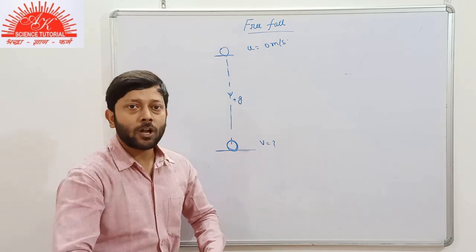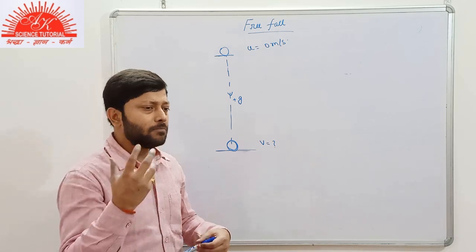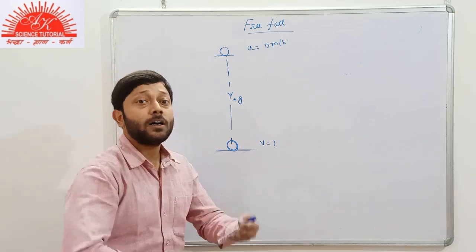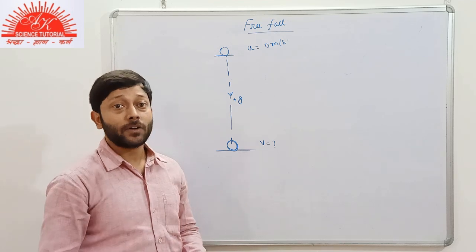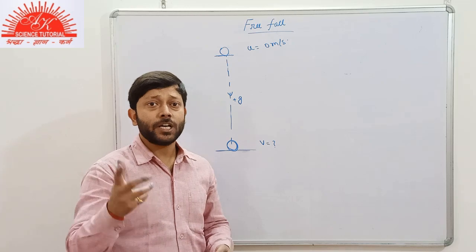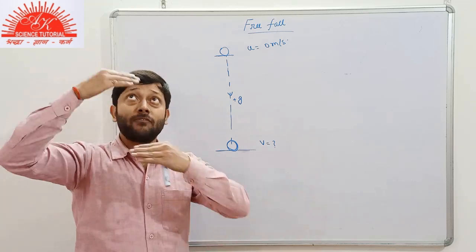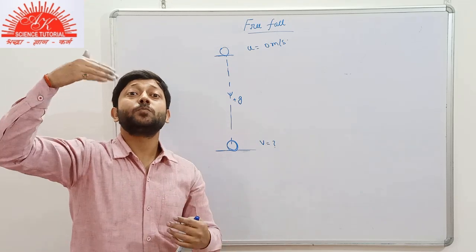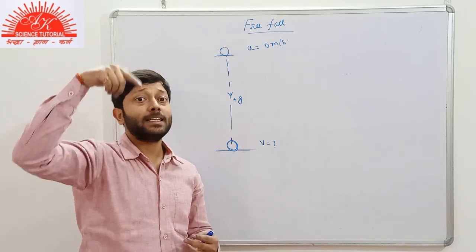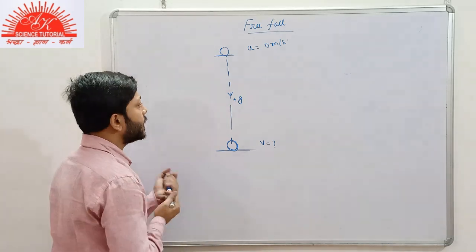After each interval of time, after each 1 second, or after each very small interval of time, the speed of the body will increase. So the acceleration here is positive. And in the reverse condition, if you throw the ball in vertically upward direction, then obviously after each interval of time, the speed of the body would decrease. And that is the case of negative acceleration. We'll come to it in the next part.